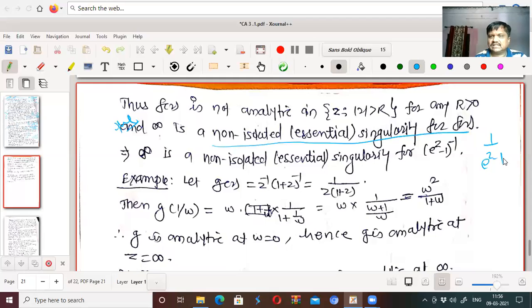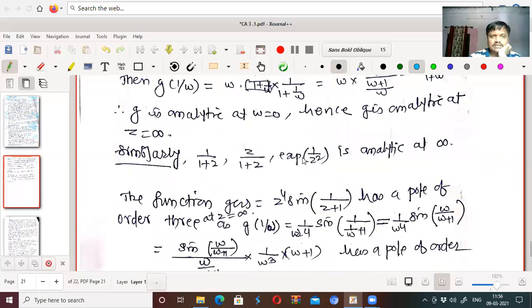Now this function has an essential singularity at z equal to 0, right? And therefore z equal to infinity is the non-isolated essential singularity for (e to the power z minus 1) to the power minus 1, right? It is like that, z equal to infinity, because at z equal to infinity we cannot define this function.